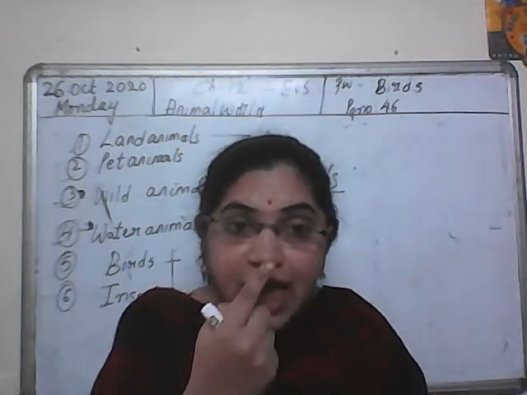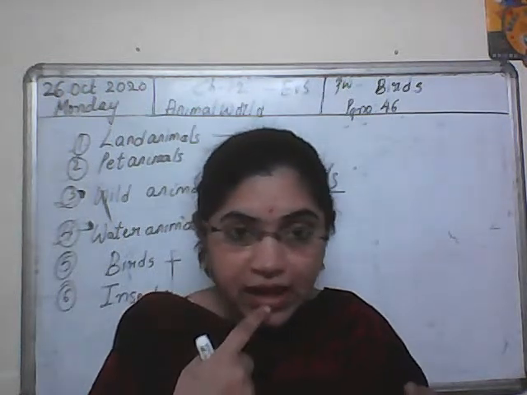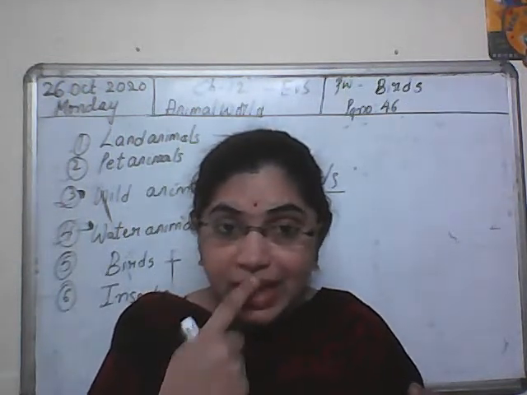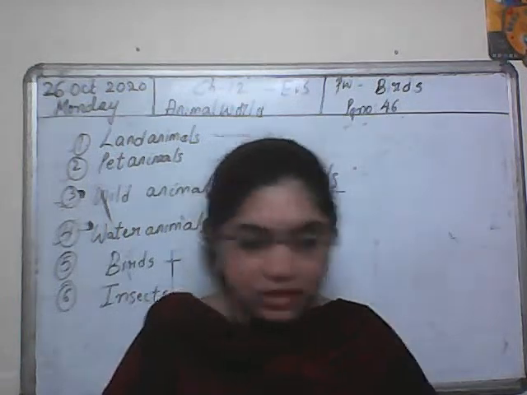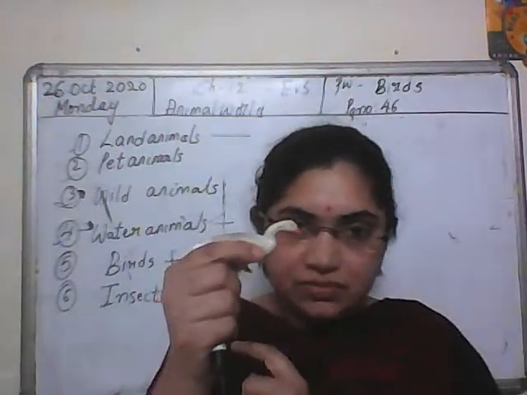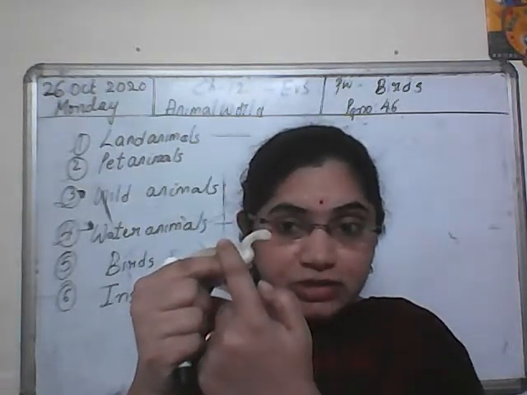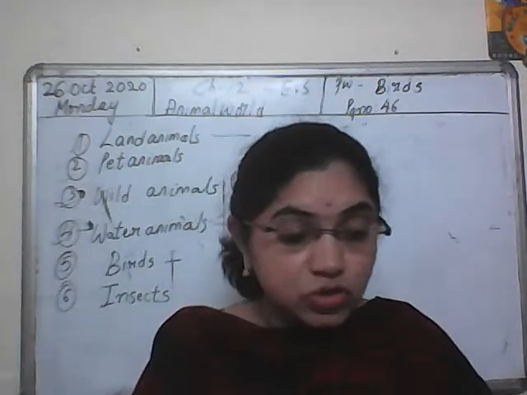They have a beak. They don't have a mouth, we say beak. Look at this. They have feathers to fly. So these are called birds.